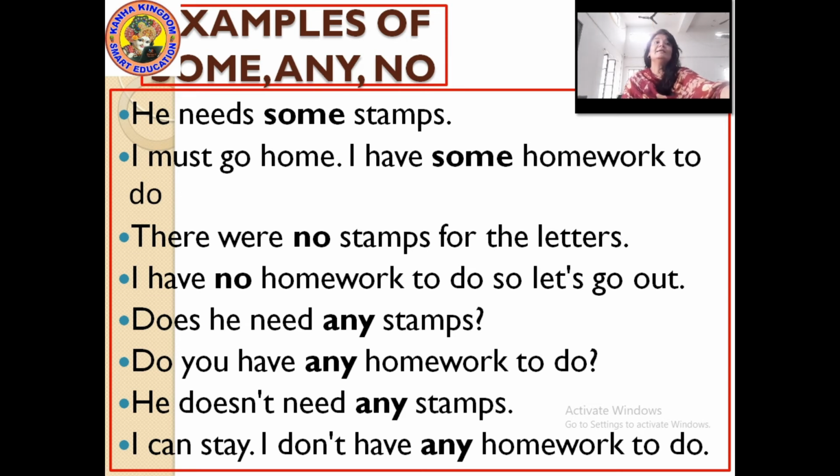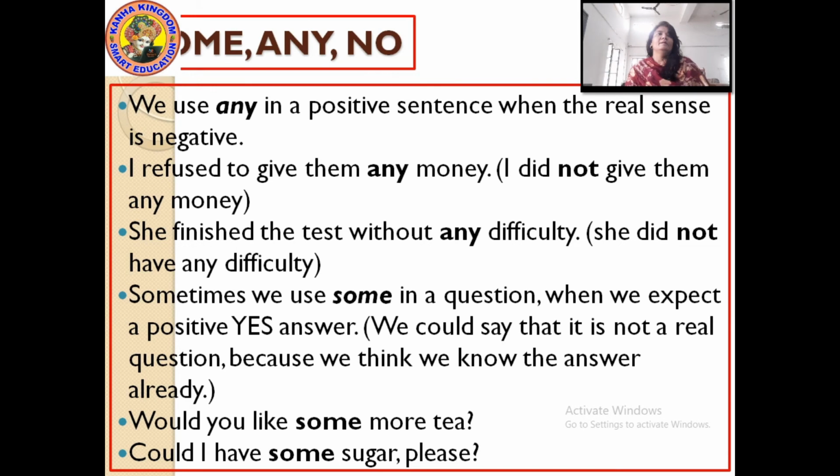Now further, let us see more where "some", "any" and "no" are being used. Continuing, we use "any" in a positive sentence when the real sense is negative. Every time, "any" is not only used in negative sentences like do not, does not, will not.